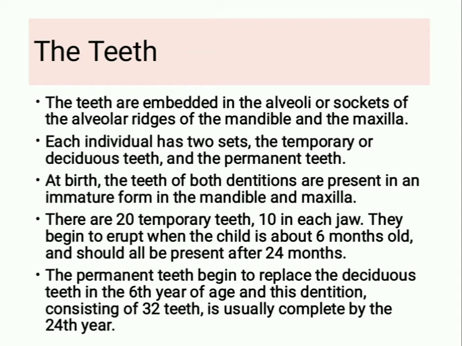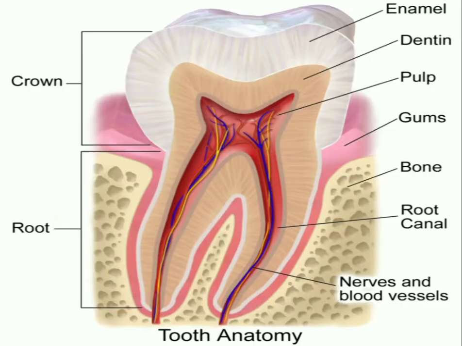There are 20 temporary teeth, 10 in each jaw. They begin to erupt when the child is about 6 months old and should all be present after 24 months. The permanent teeth begin to replace the deciduous teeth in the 6th year of age, and this dentition consisting of 32 teeth is usually complete by the 24th year. This is the picture of tooth anatomy.